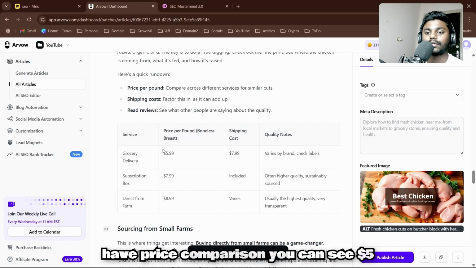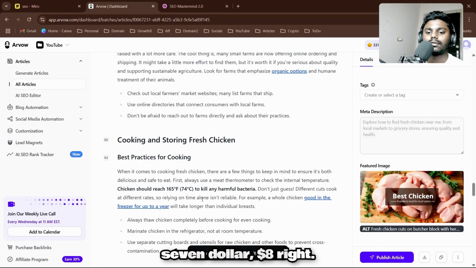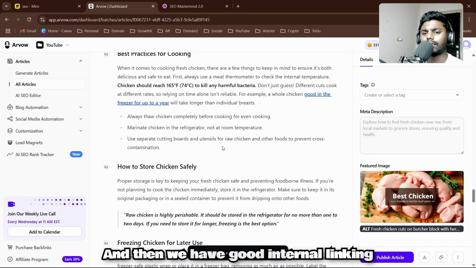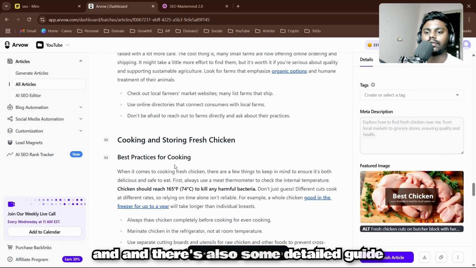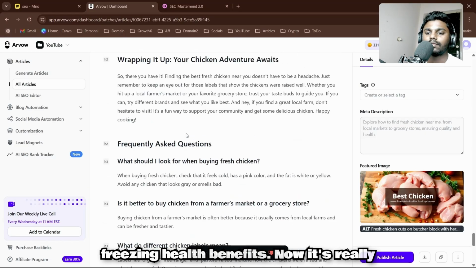And then we have price comparison. You can see $5, $7, $8, right? And then we have good internal linking, and there's also a detailed guide on cooking, and then freezing, health benefits. Now it's really good. And then we also have FAQs.